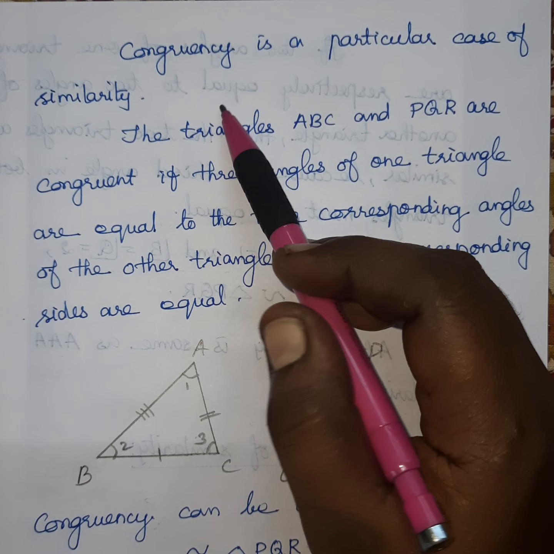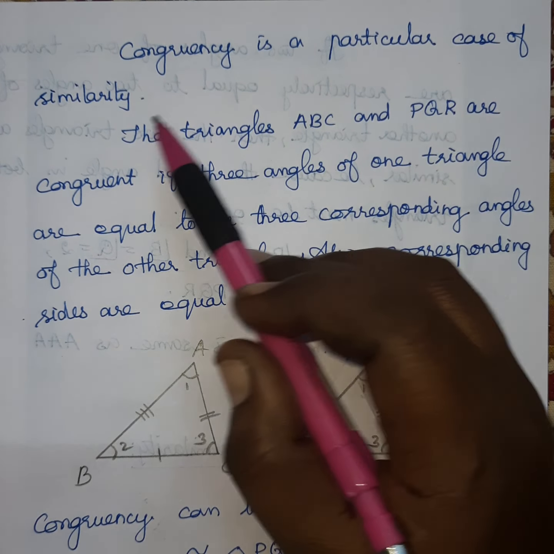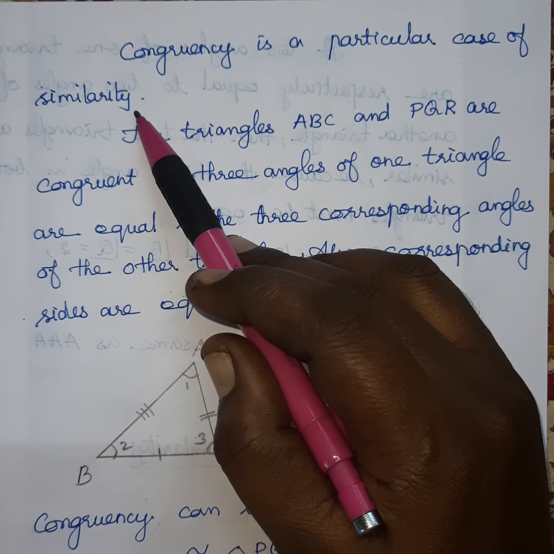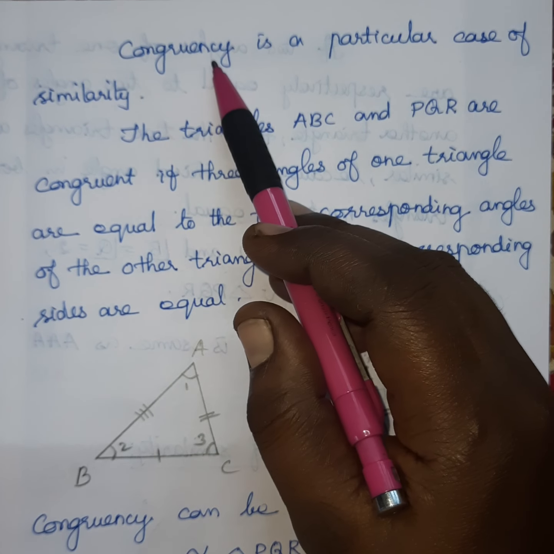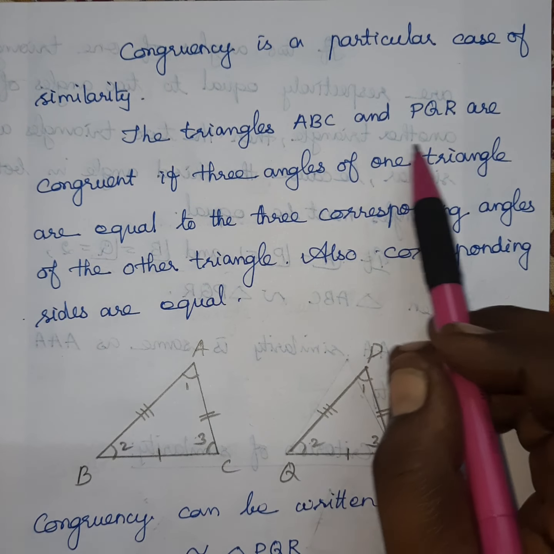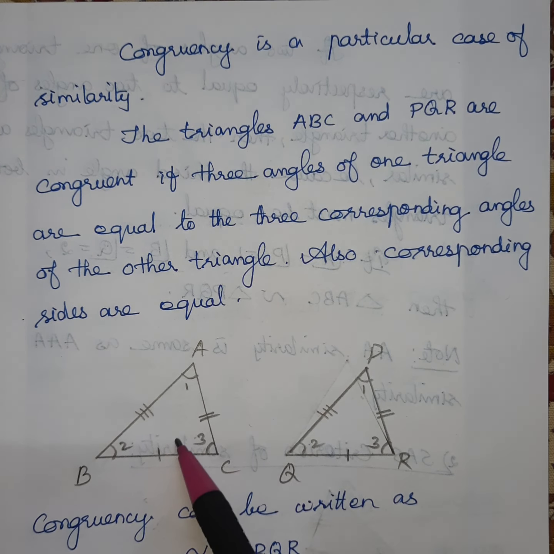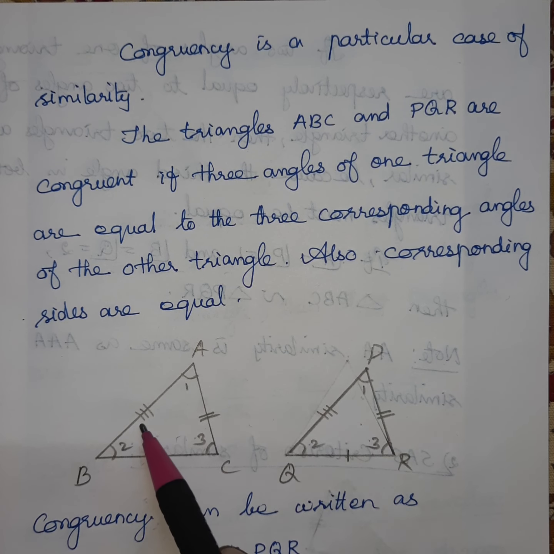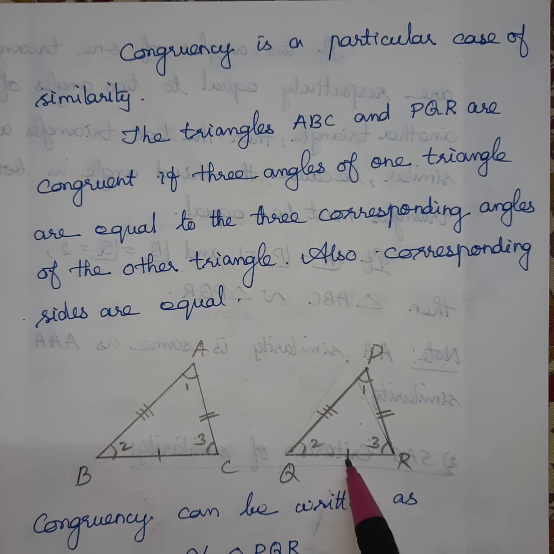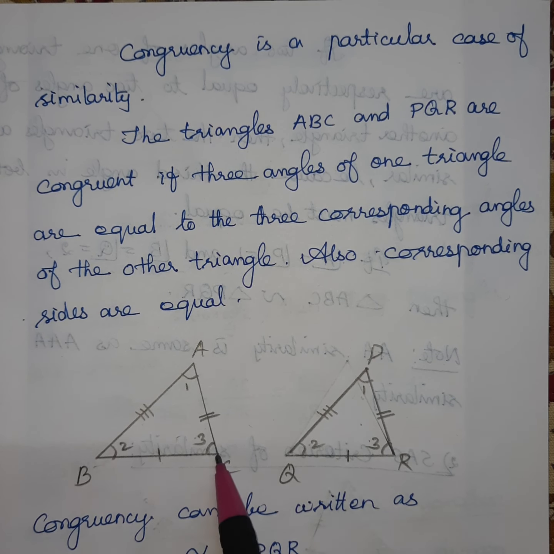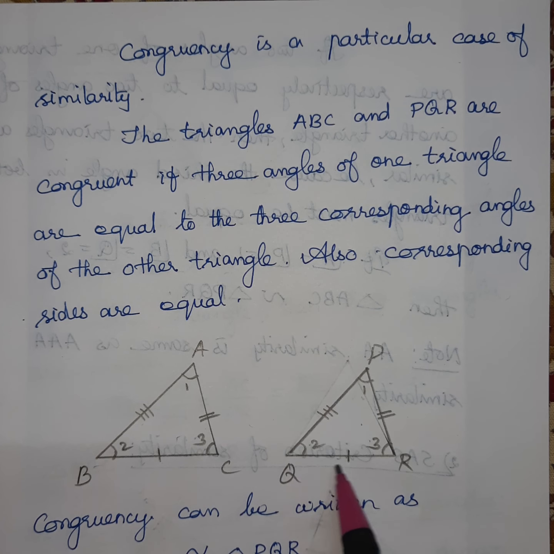So we can say congruency is a particular case of similarity. It is a particular case. Congruency is a general case. The triangles ABC and PQR are congruent. When you consider two triangles ABC and PQR, three angles must be equal and the three corresponding sides must be equal. Here this side in between angle 2 and 3 is equal to this triangle also